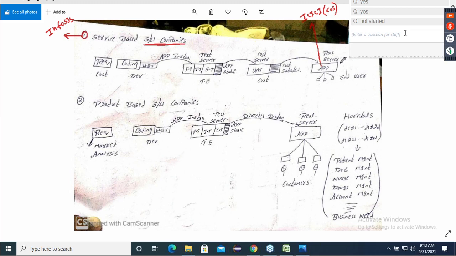Like that, imagine service. When I say software companies, they give software services. It can sometimes be a bank, some online chatting application, or a CRM application, any application. They are giving software services, so they are called software companies. So this is the concept of service-based software companies. Is it clear?